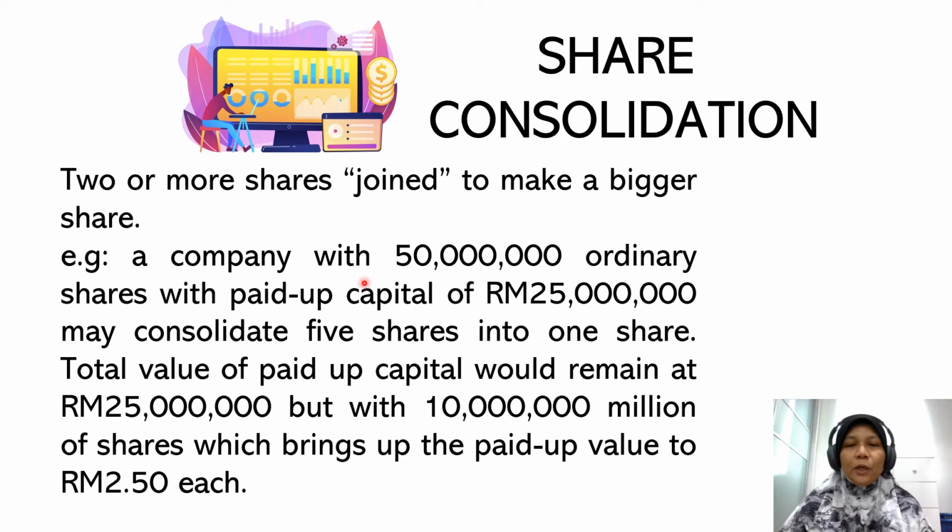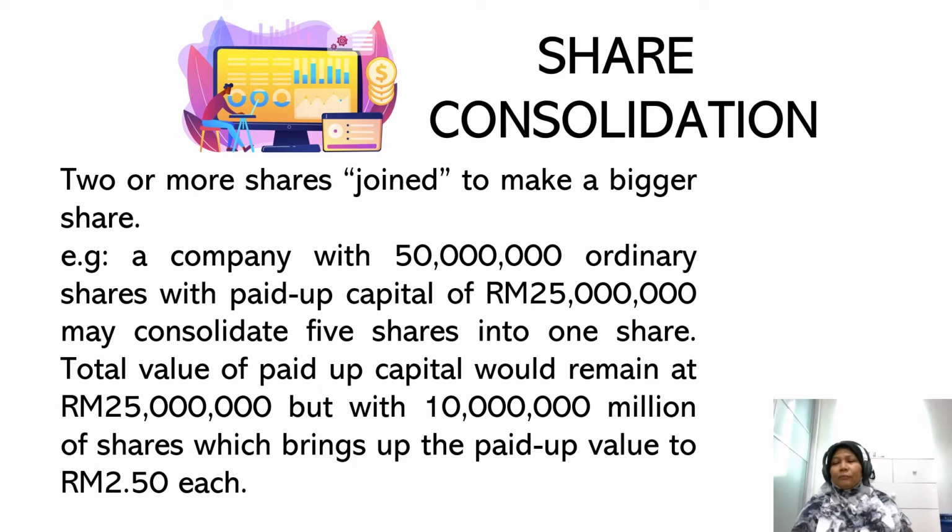For example, a company with 50 million ordinary shares with paid up capital of 25 million ringgit may consolidate 5 shares into 1 share. The total value of paid up capital would remain at 25 million ringgit, but now with 10 million ordinary shares. That brings up the paid up value per share to 2 ringgit 50 cents.